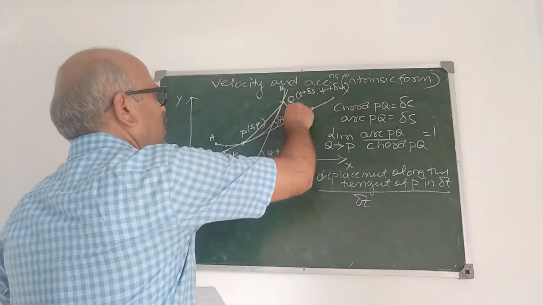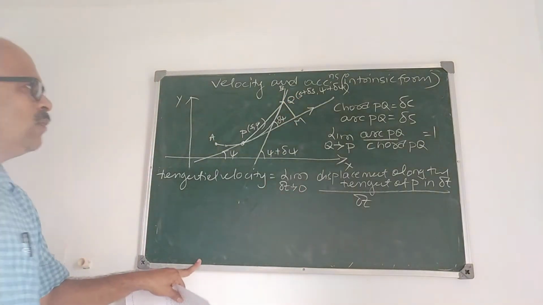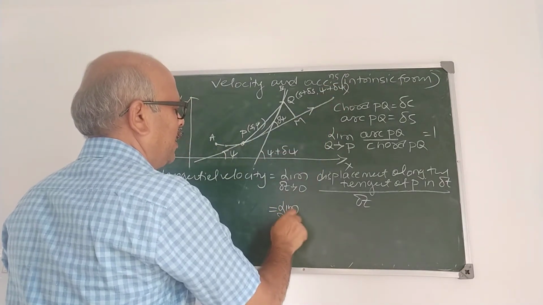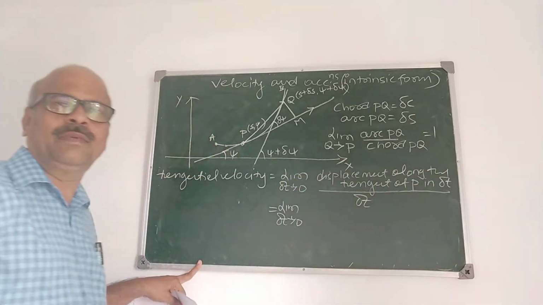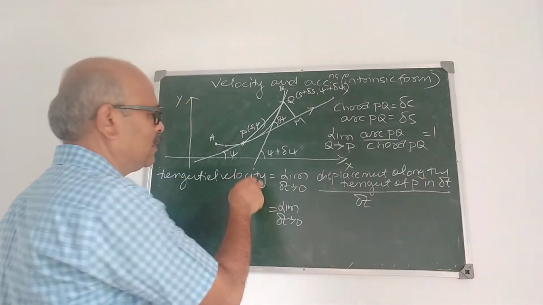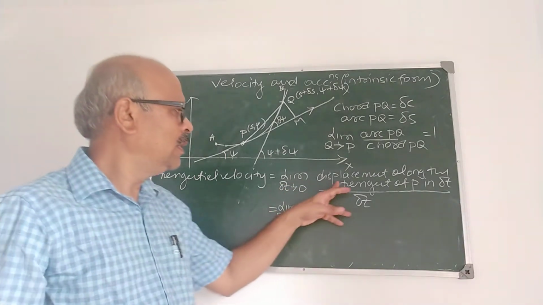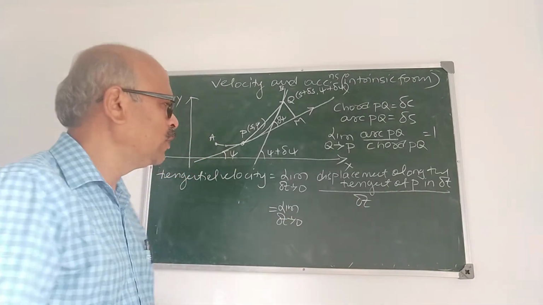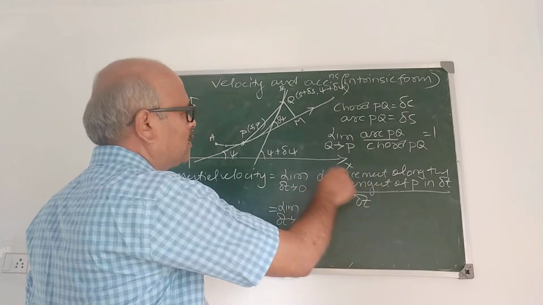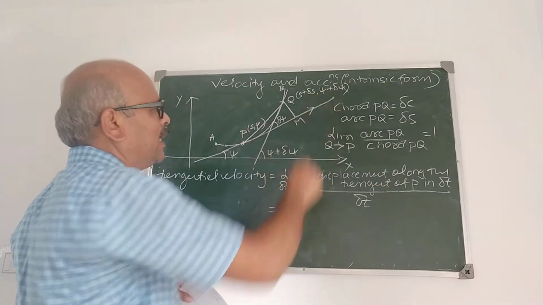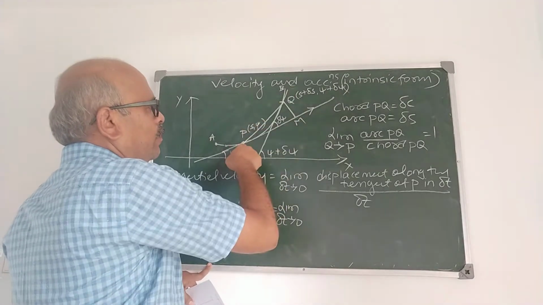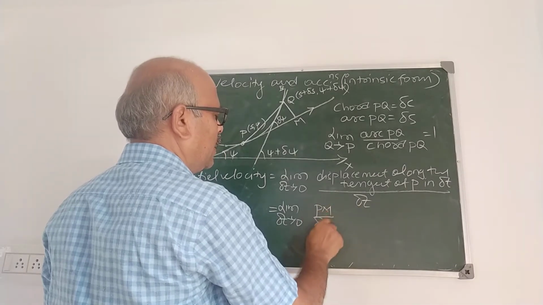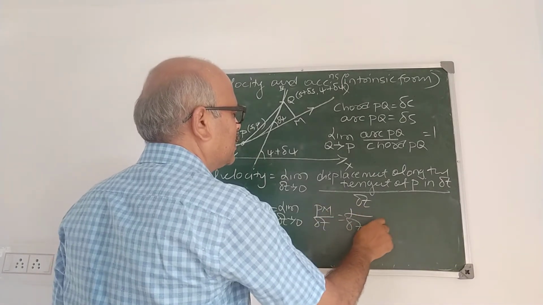For that we have to draw the perpendicular like this. QM is perpendicular. Then what is the component of PQ along the tangent? It is limit delta t tends to 0. You follow the first step. This is important. Tangential velocity means limit of displacement along the tangent at P in time delta t upon delta t. Therefore, it is limit. What is the component of displacement at the point P along the tangent? Displacement is PQ. Component is PM. Therefore, PM divided by delta t. Delta t tends to 0.